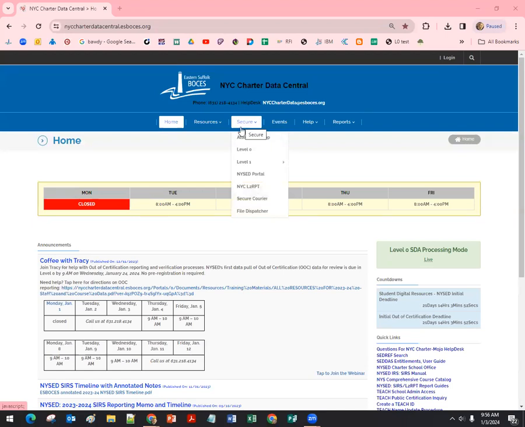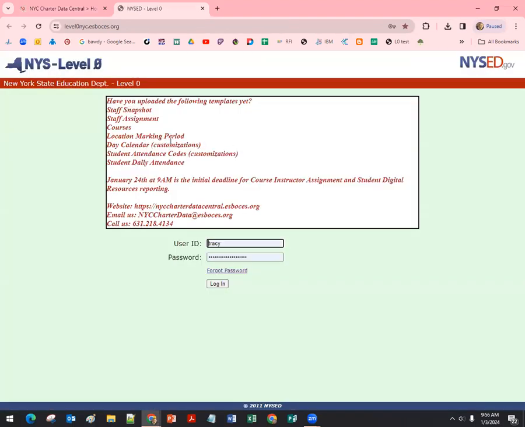Under the secure area, you can hover there and then tap on level 0 to get to the state education department's level 0 software. This is how data enters the ground floor of the data warehouse. In essence, it's similar to ATS. That's how data really gets started within the city's data systems to be forwarded to state education department. And then some of that data is shared with us from the DOE to be loaded into our level 0 software. And we'll save you the work of having to do that.